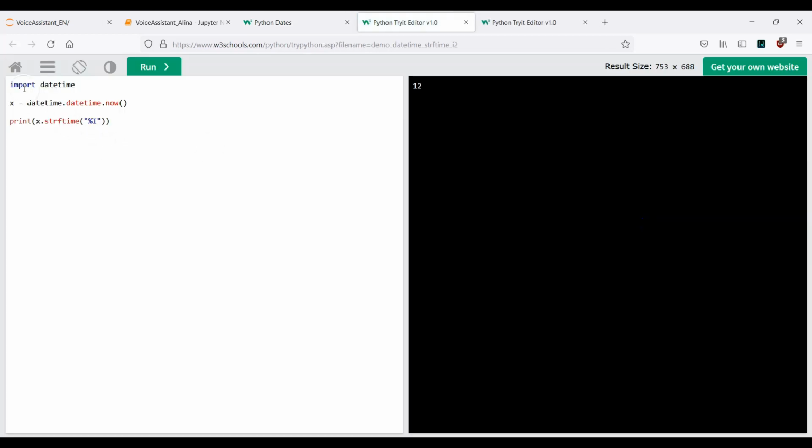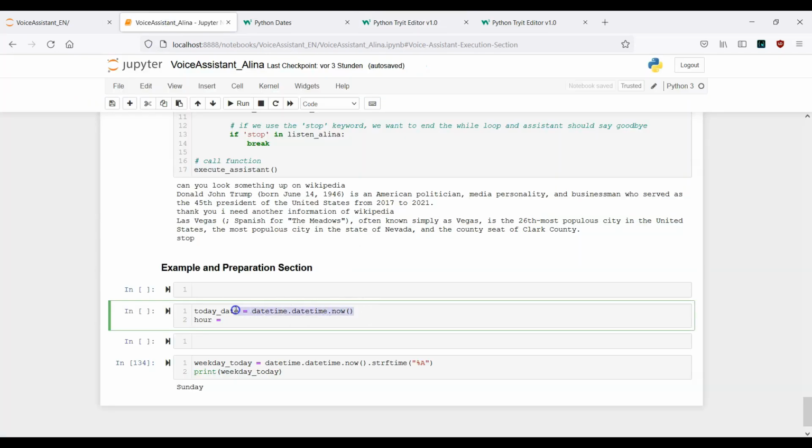And you see here that this is actually the essential step. We have datetime.datetime.now, exactly what we have done here.